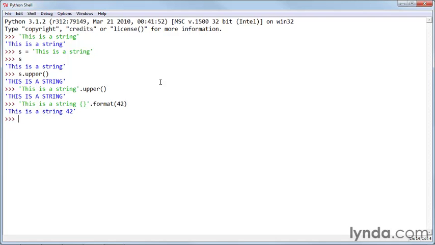In older versions of Python, it was common to do something like "This is a string %d", and then use the % operator and say 42 like that. And that worked exactly the same way, because you weren't using the dot notation to access a method. Instead, it was overloading this % operator to do exactly the same thing. Now, it's worth noting that in Python 3, that % notation is considered obsolescent, which means that in future versions of Python, that will no longer be supported. So this is a good time to get used to using the .format method.